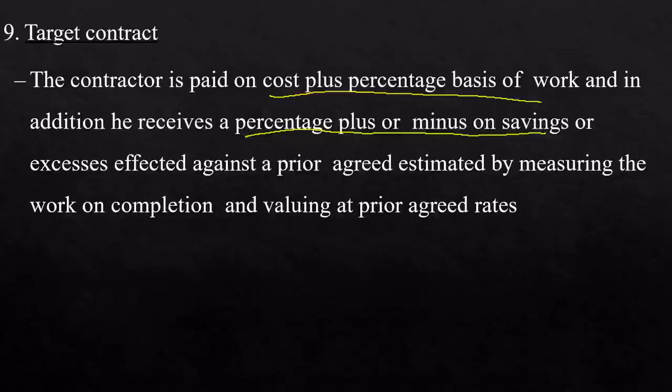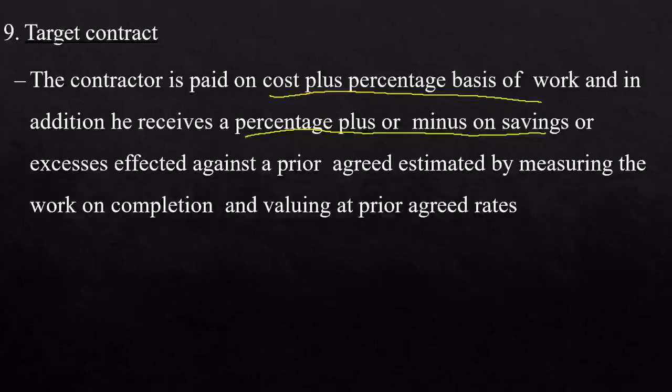So the contract is given with respect to the target of the work completed. So as per the schedule, the work will be targeted, and if the contractor completes the work earlier, his money will be saved. So it will be plus or minus if he delays the work.